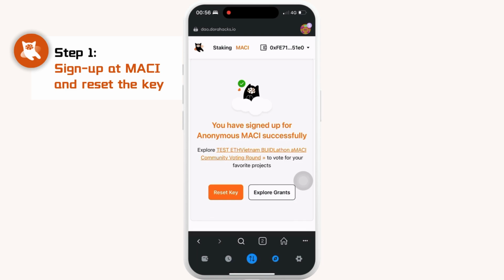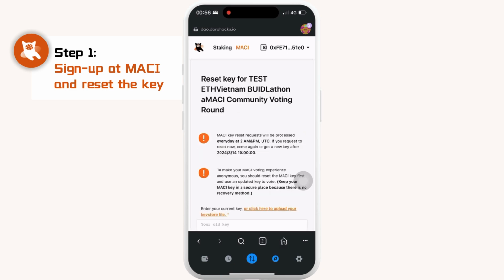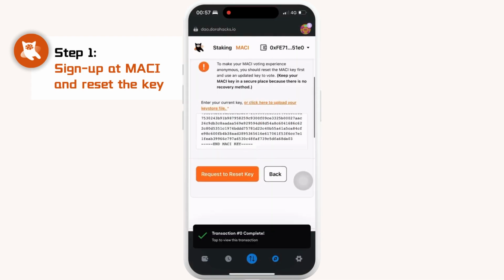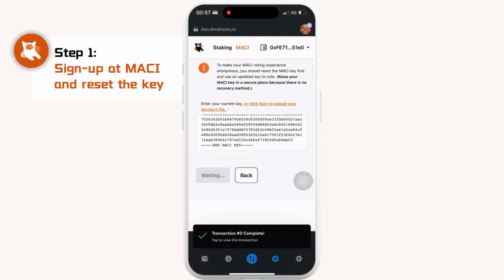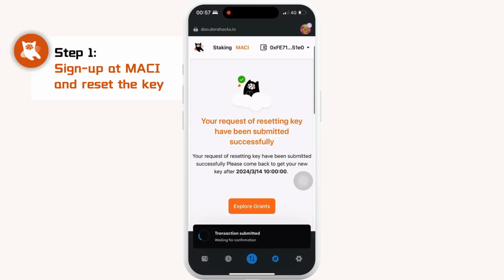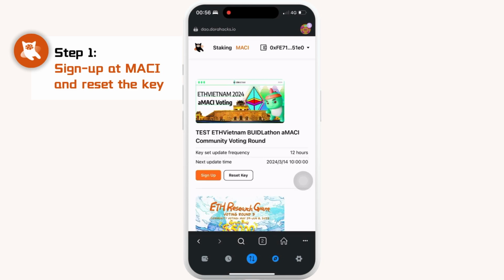To get anonymity for aMACI voting, you need to click Reset Key to deactivate the initial key when finished signing up. Paste the aMACI key you copied when signing up, then click Request to reset key. aMACI key reset requests will be processed every day at 2 a.m. and 2 p.m. UTC. Go back to this page to get your reset key after the latest processing time.